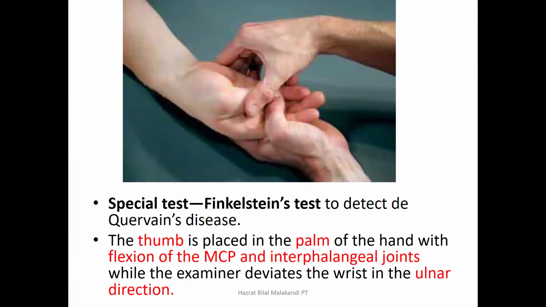This is the Finkelstein test, just to detect and diagnose de Quervain's disease. First we place the thumb inside the palm, with flexion of the MCP and interphalangeal joints, and then I deviate the wrist in the ulnar direction. When we take it in the ulnar direction, there will be stretch of these two muscles of the thumb, and if there is inflammation of the sheath of these tendons, or there is tendonitis, in both cases there will be increased pain intensity.